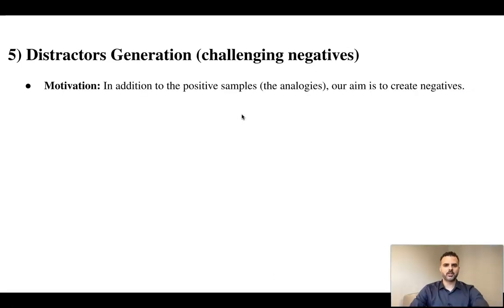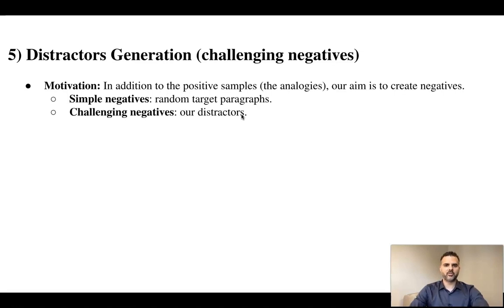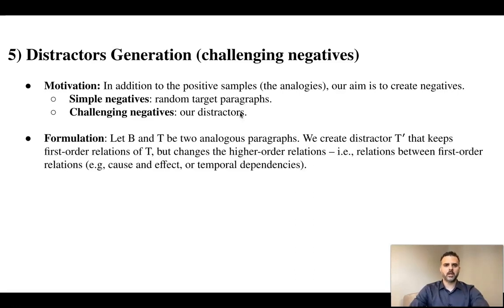In addition to the positive samples, which are the analogies, our aim is to create negatives. We can easily create simple negatives by using random target paragraphs, but those are quite easy to tell apart from analogies. Therefore, we now focus on creating the challenging negatives, which will be our distractors. Coming up with non-trivial negatives is a challenging task. Inspired by Gentner et al., our formulation is as follows.